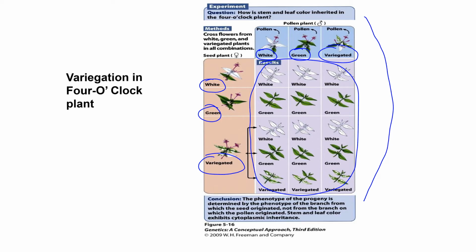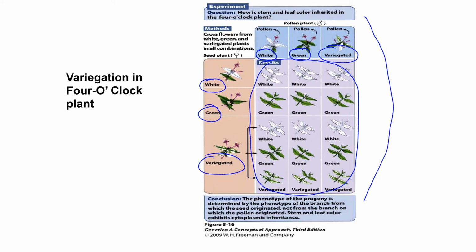So variegation in this case results from a defect in genes which encode the production of chlorophyll inside of chloroplasts. So in white plants there is failure to produce chlorophyll, so chloroplasts are defective. Green has normal chloroplasts and variegated has a mix of normal and abnormal chloroplasts.